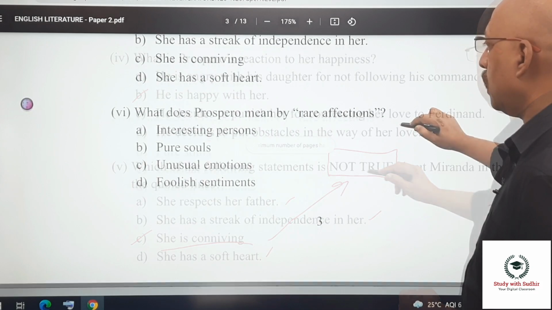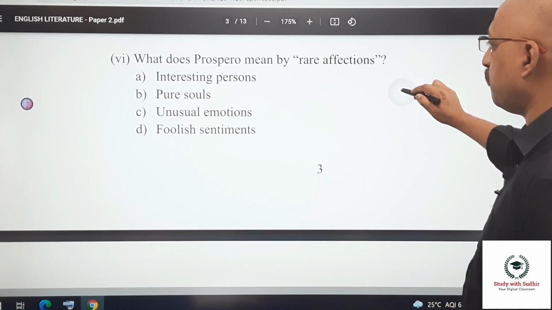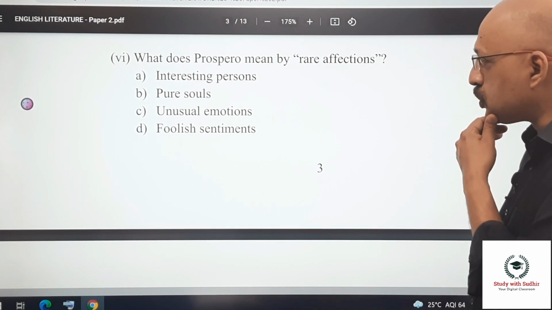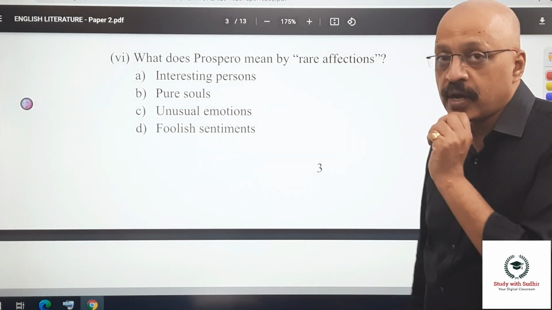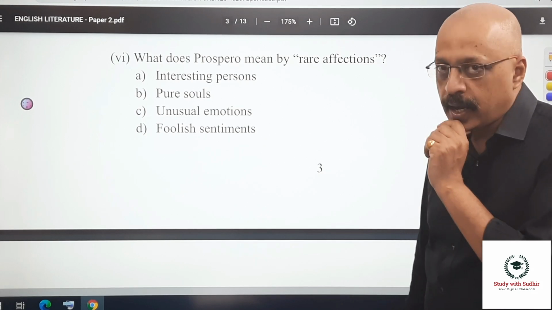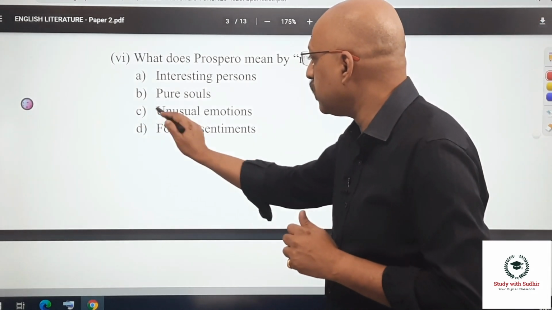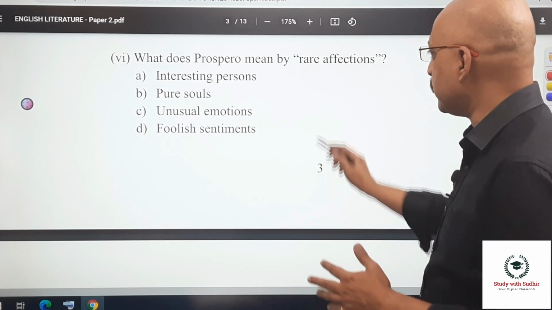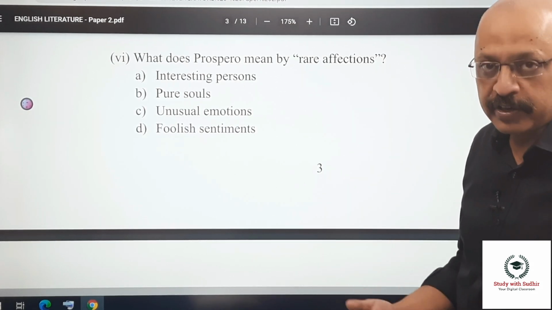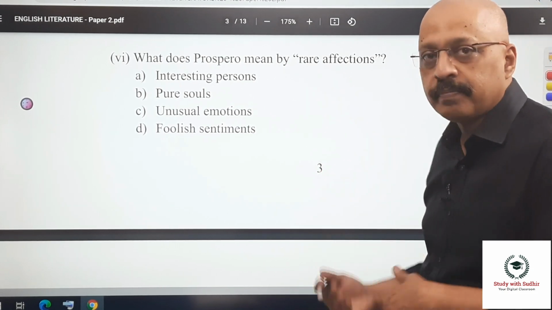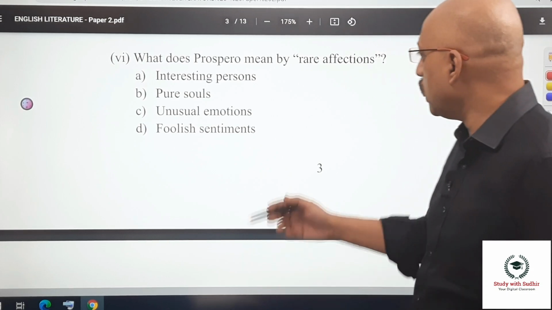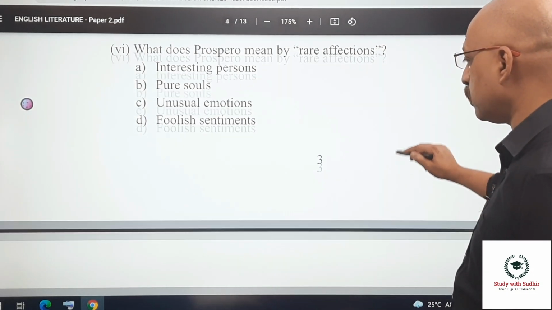Okay. What does Prospero mean by rare affection? Now, this is a little tricky. Okay. Interesting persons, pure souls, unusual emotions, and foolish sentiments. Okay. My guess is that he's referring to unusual emotions in this particular passage where he's talking about rare affections. You know, rare means something which is not commonplace, right? So unusual emotions, that's what he's referring to out here.